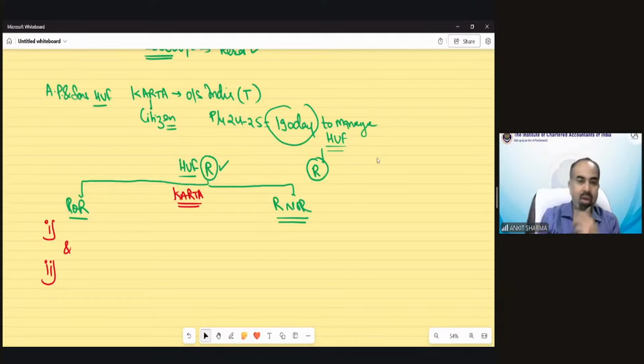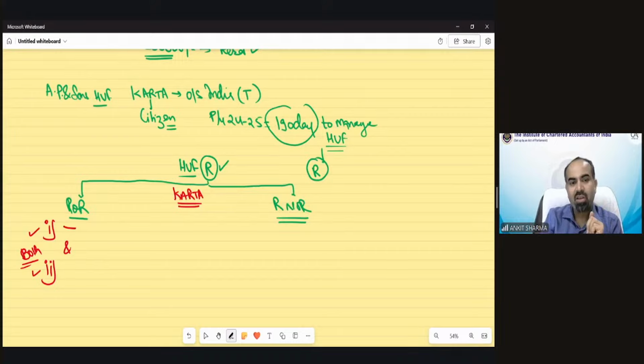Okay, good. Now we have to see the status of the Karta. If the Karta satisfies both conditions, remember both these two conditions, then the HUF would be regarded as resident and ordinary resident. If the Karta is not able to satisfy both conditions, then the HUF would be resident and not ordinary resident.